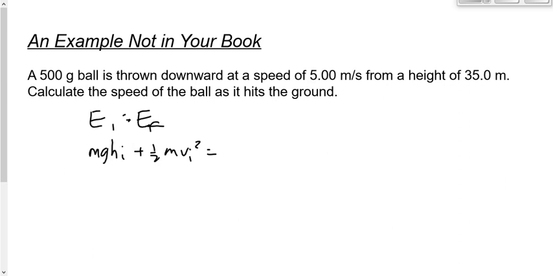What's the speed of the ball when it hits the ground? Is it moving? What's the speed as it hits the ground? Yeah, it's moving. Otherwise, it wouldn't be a speed, right? So we're going to say that it does have kinetic energy at the end of this problem.